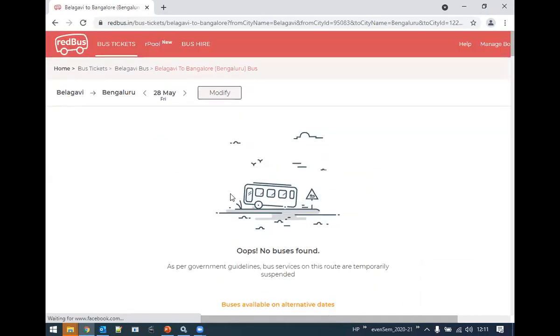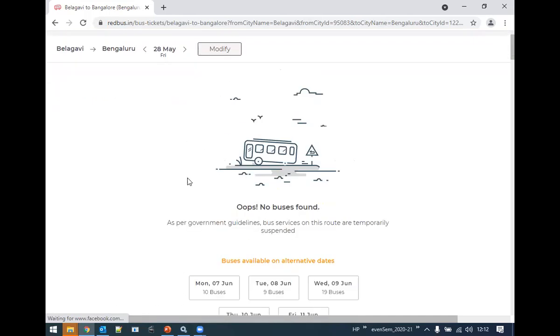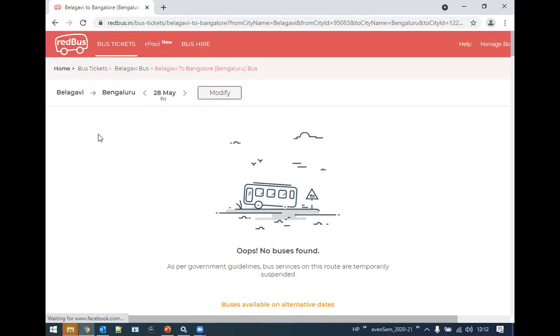So no buses, I cannot show. Bus ticket websites are one of the very best examples to demonstrate dynamic web pages. This website was my go-to example, but unfortunately the services are not running, so I can't show you here. Anything else? Aviation also may not work.